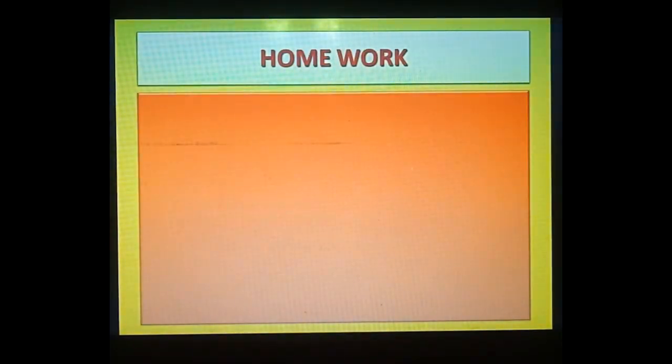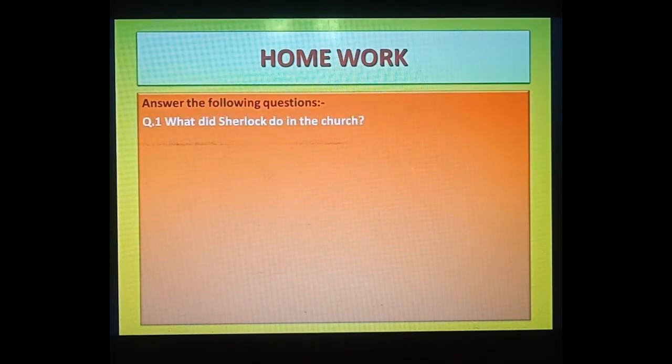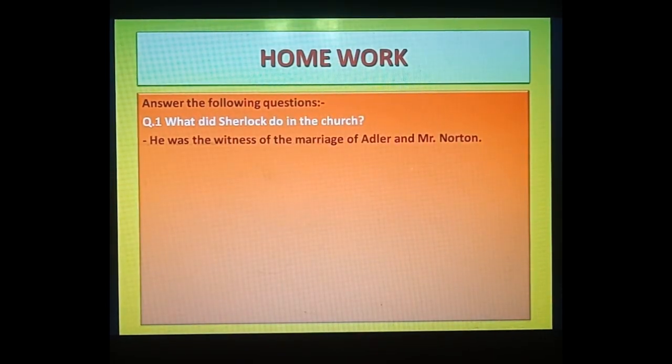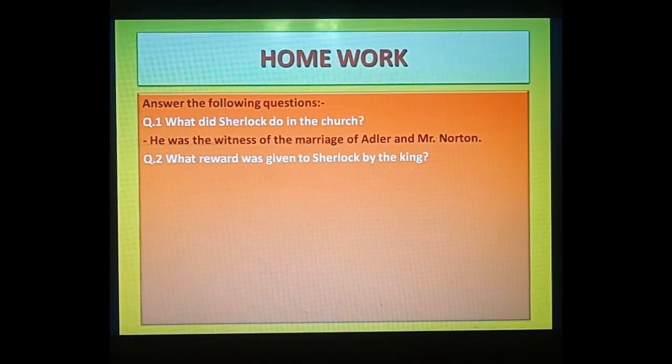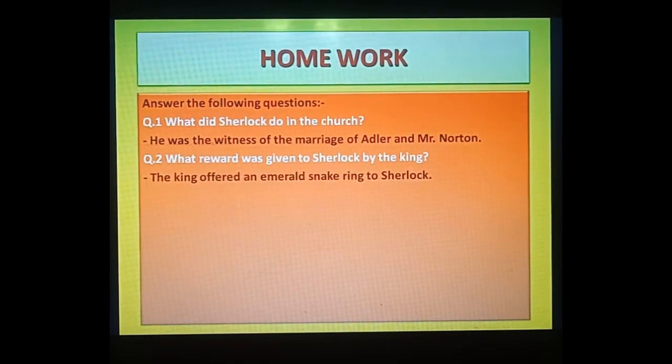Yes students, before starting today's class, first of all let's recapitulate yesterday's homework. The first question is, what did Sherlock do in the church? He was a witness there of the marriage of Adler and Mr. Norton. Second one, what reward was given to Sherlock by the king? The king offered an emerald snake ring to Sherlock. But did he receive it?